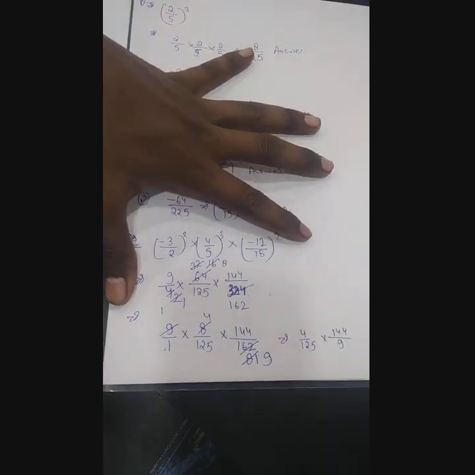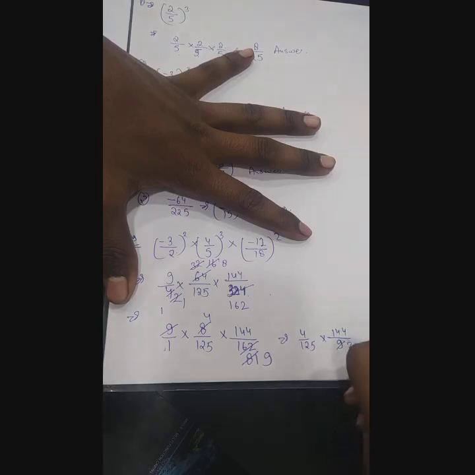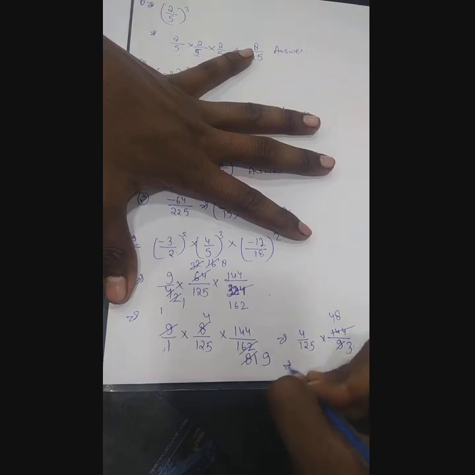Now again from here we can cut anything, obviously we can cut: 3 3s are 9, 3 4s are 12, and 3 8s are 24. This has been cut. Now again we have got 48 into 4 upon 125 by 3, 4 upon 125 into 48 by 3.